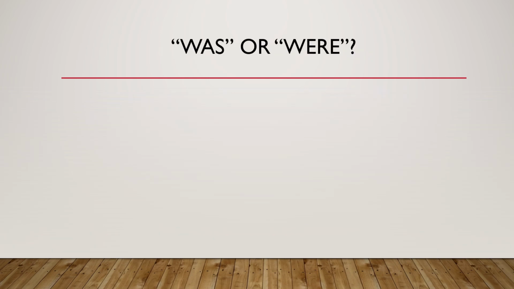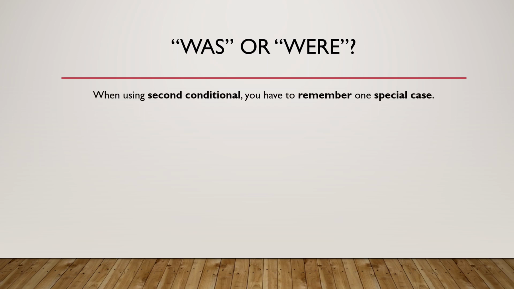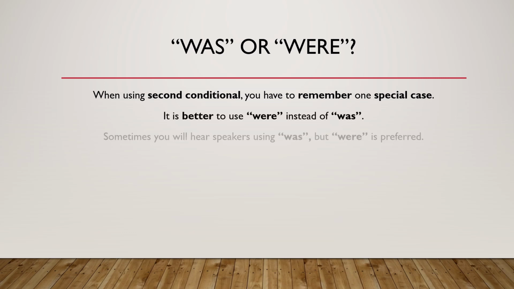Was or were. When using second conditional, you have to remember one special case. It is better to use were instead of was. Sometimes you'll hear speakers using was, but were is preferred. If I were you, I would join a gym. Usually we say I was happy, I was sad, I was late. In this case, we should use were.